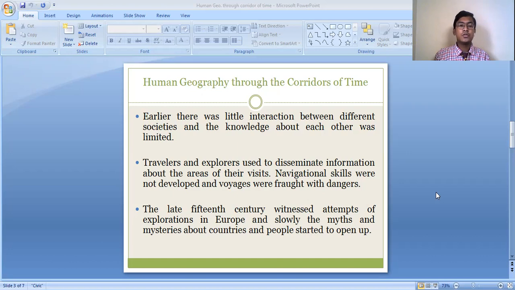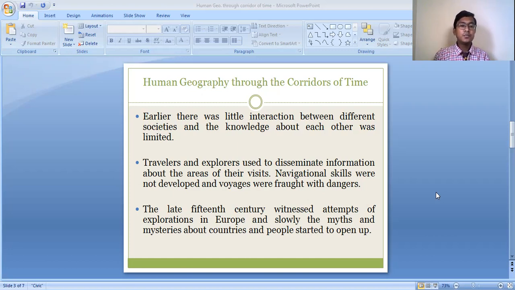Wherever they went, they collected information from that area, observed things, and spread the information to their community and to other groups of people. In this way we started coming to know about groups of people living in different parts of the world, and about their geographical features, culture, society, food habits and agricultural products. This is how exploration of different places helped in gathering information about different parts of the world and different groups of people.